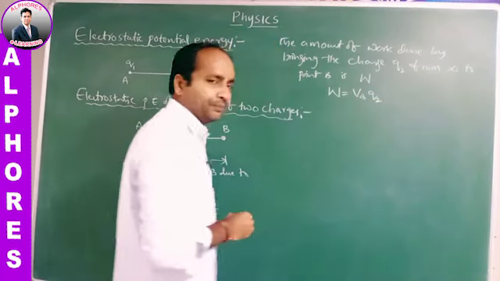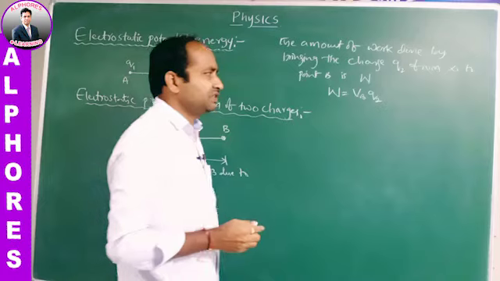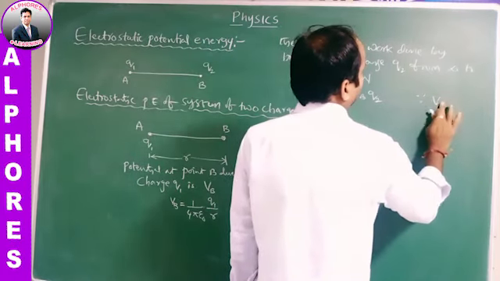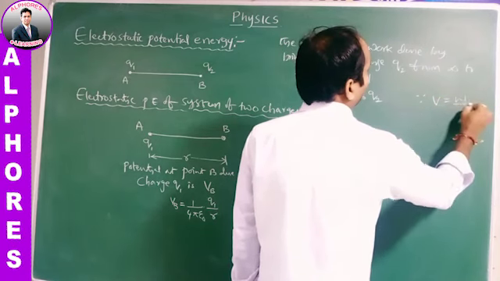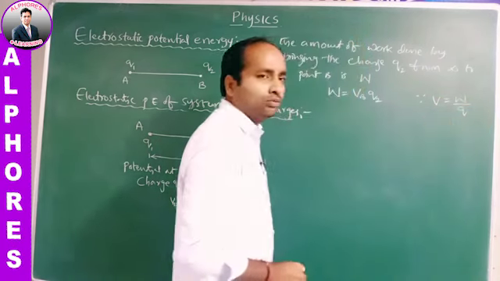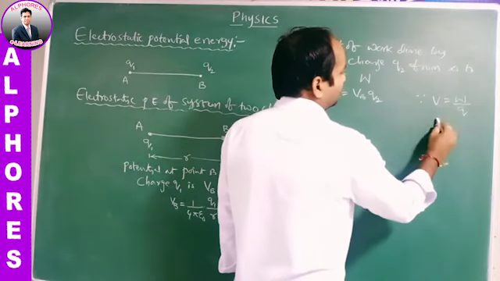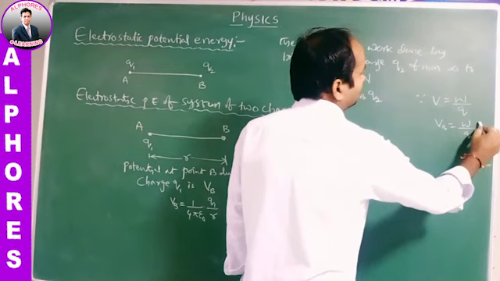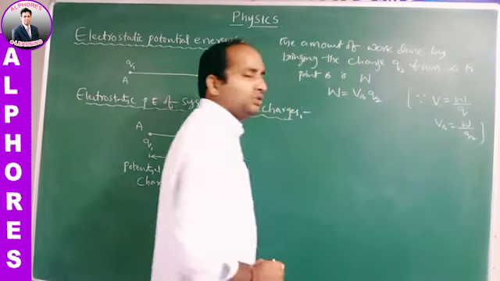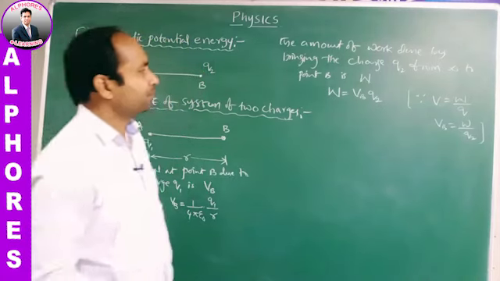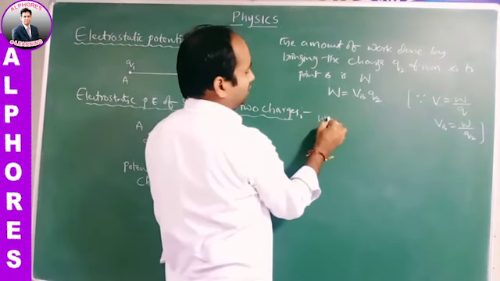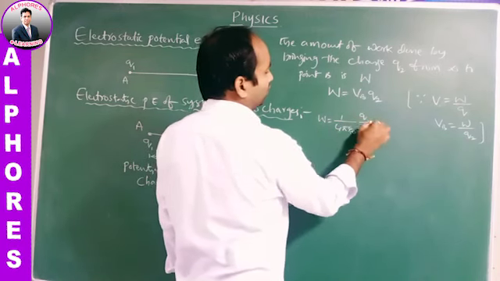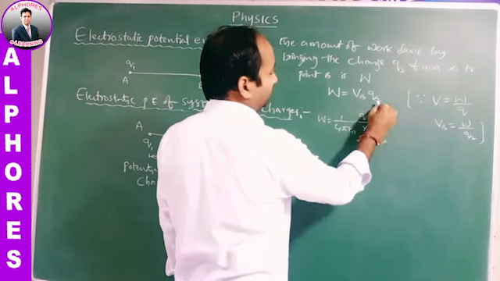Because the definition of potential is, since we know that V is equal to W by Q. Here the potential is VB, the work done is W, and the charge we are moving is Q2. So W is equal to VB into Q2. Substitute the VB value: W is equal to 1 by 4 pi epsilon naught Q1 by R into Q2.